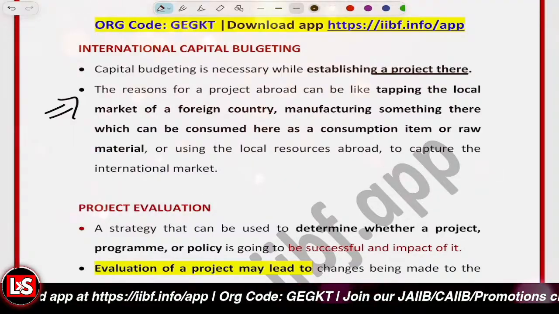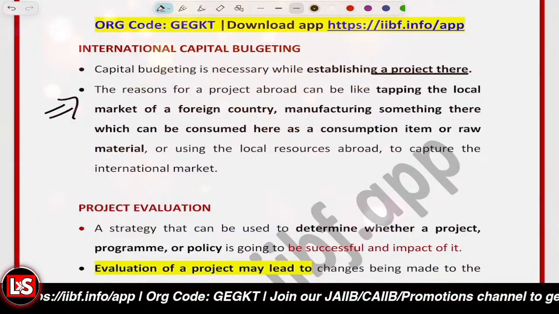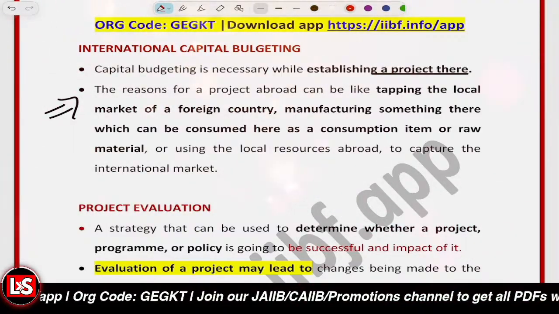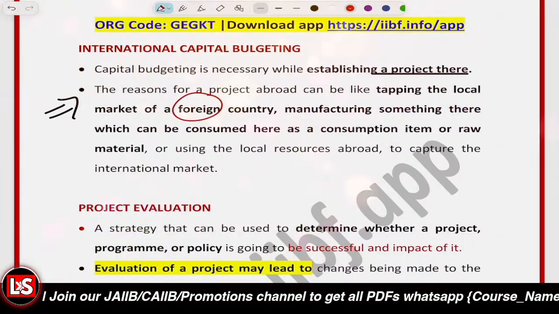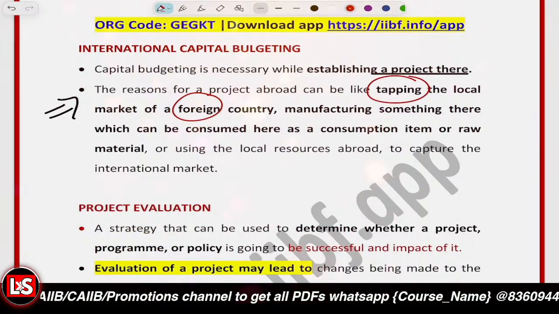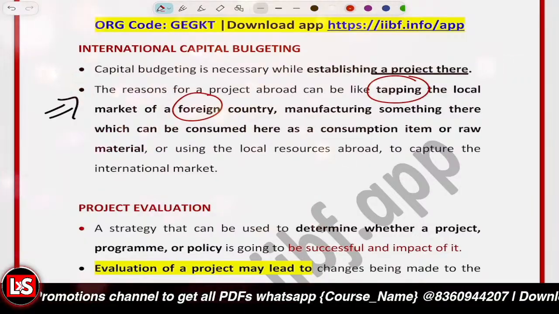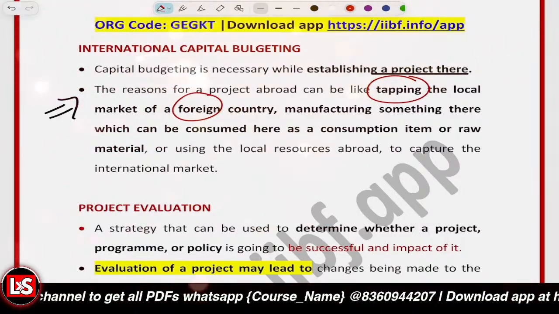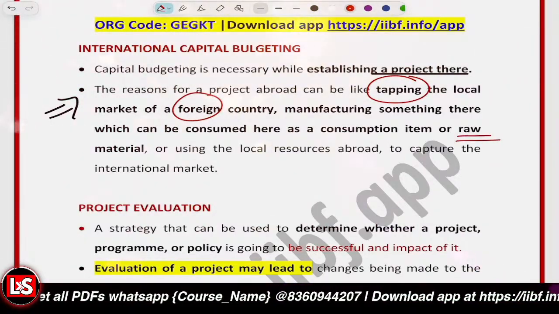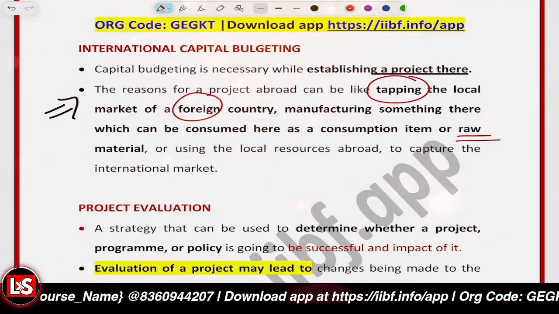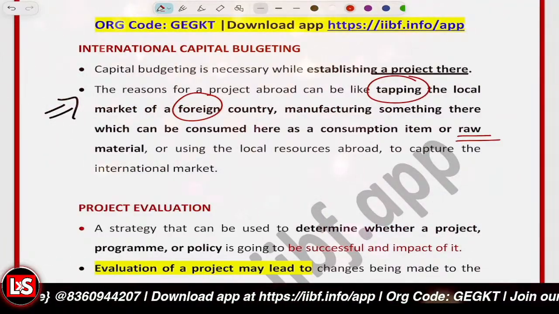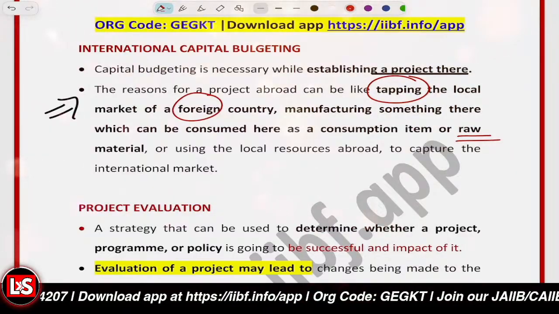Like it could be that we want to tap the foreign market first of all. Definitely you want to expand your functions, you want to tap the foreign market. So as to tap the foreign market, we want to sell the products abroad, or let's say we are to get the excess of raw materials from there. We are to use foreign resources, right? Or we are to take the cost advantage. It could be the case that we are getting the material at a lower cost.